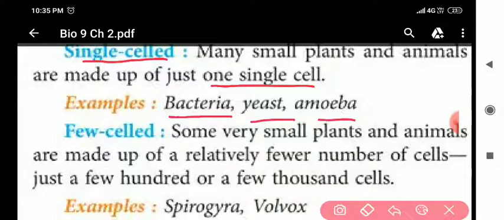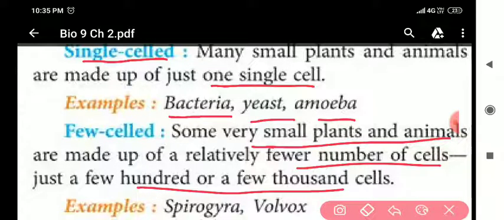Next is few celled: some very small plants and animals are made up of a few hundred or a few thousand cells. Examples are Spirogyra and Volvox.